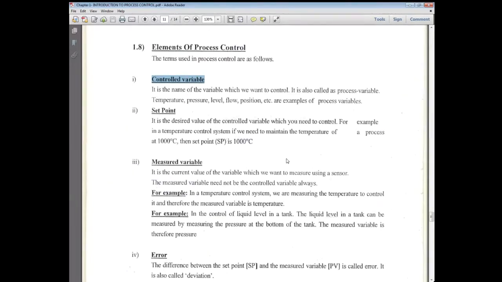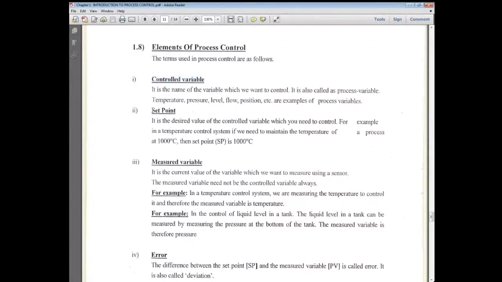For example, in our classroom, we are controlling the temperature, right? Yes. So temperature is the controlled variable. What are we controlling? We are controlling temperature, so temperature is the controlled variable. Right, Shabab? Are you with me? Yes. Okay, that's good.